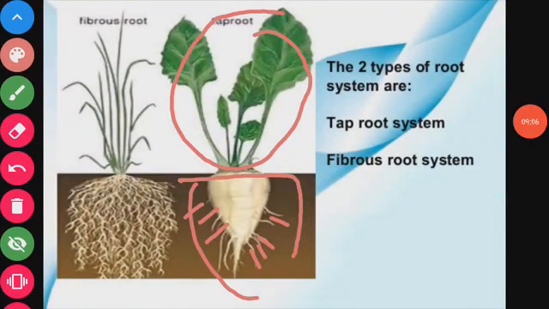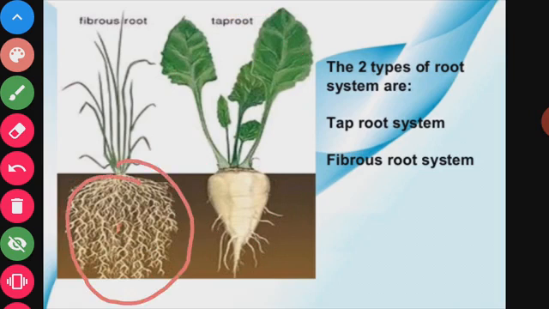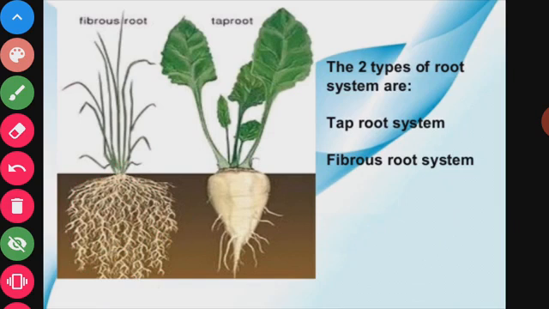Fibrous roots are bushy roots, as you can see in the second picture here. These fibrous roots are bushy roots growing as a bush from the base of the stem. These roots are like threads and are thin. They are almost equal in size. All the roots here are almost of equal size.